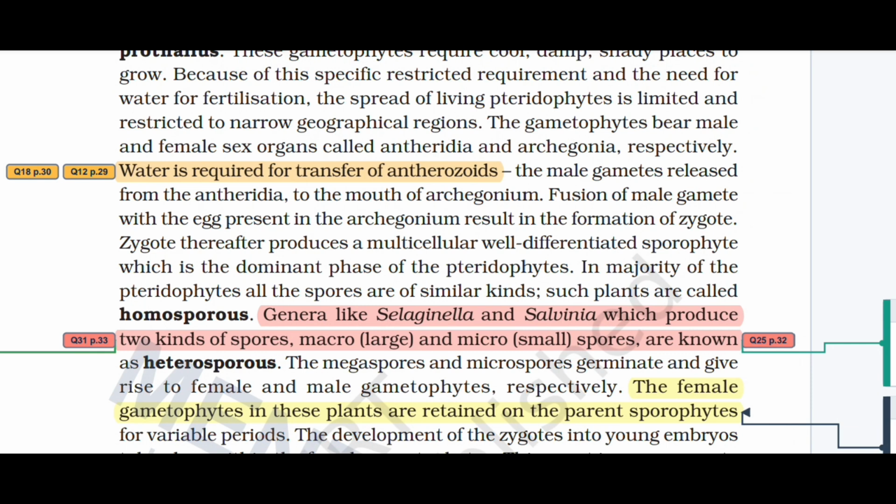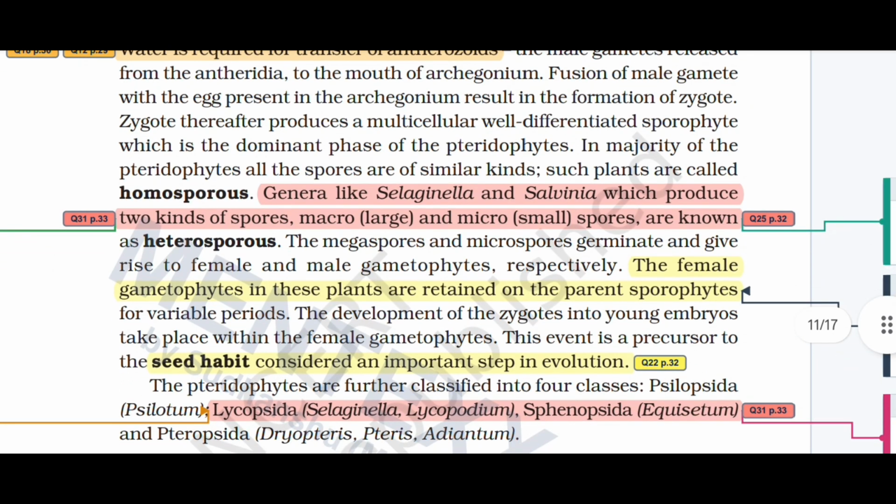In the majority of pteridophytes, all the spores are of similar kind. Such plants are called homosporous. Genera like Selaginella and Salvinia produce two kinds of spores, macro (large) and micro (small). Such spores are known as heterospores. The megaspore and microspore germinate and give rise to female and male gametophytes respectively.